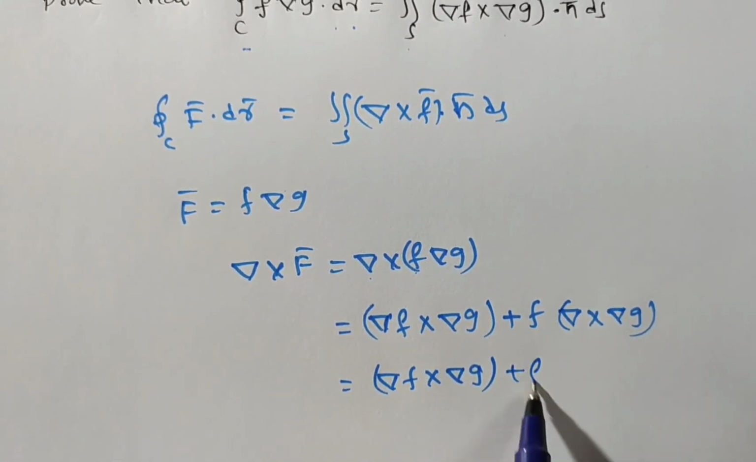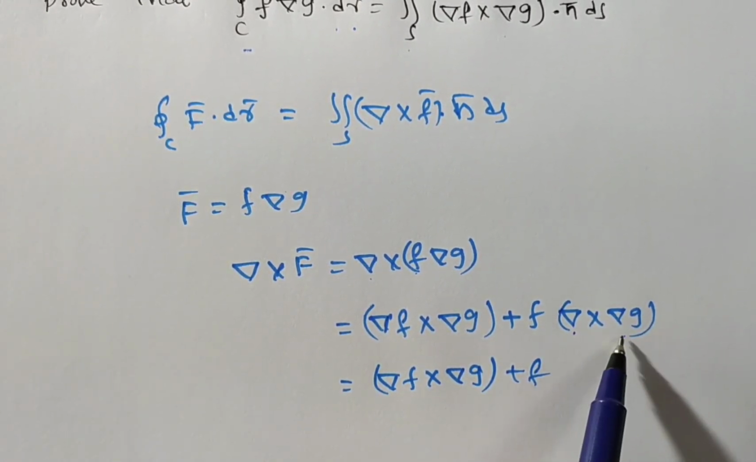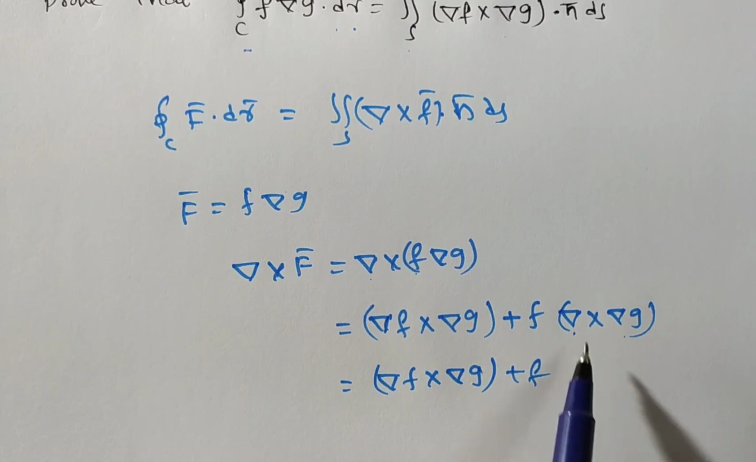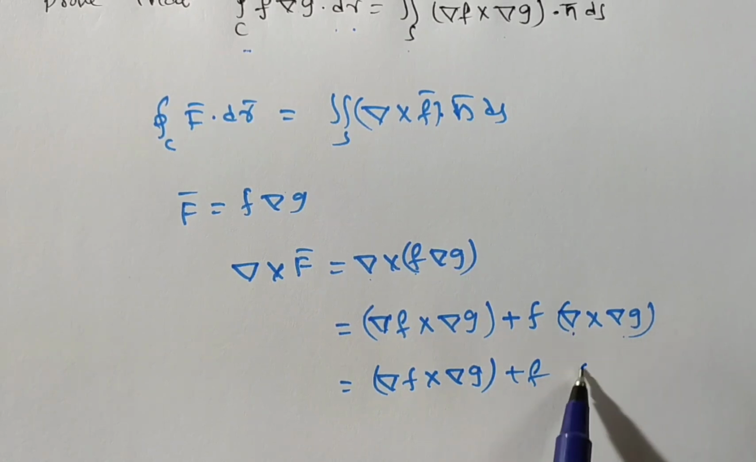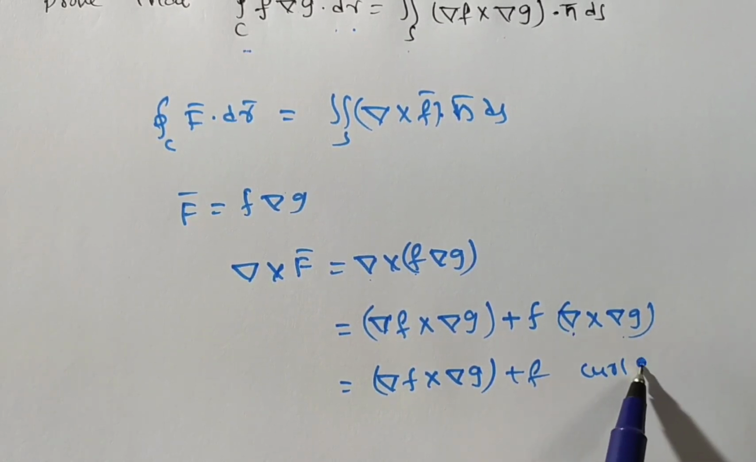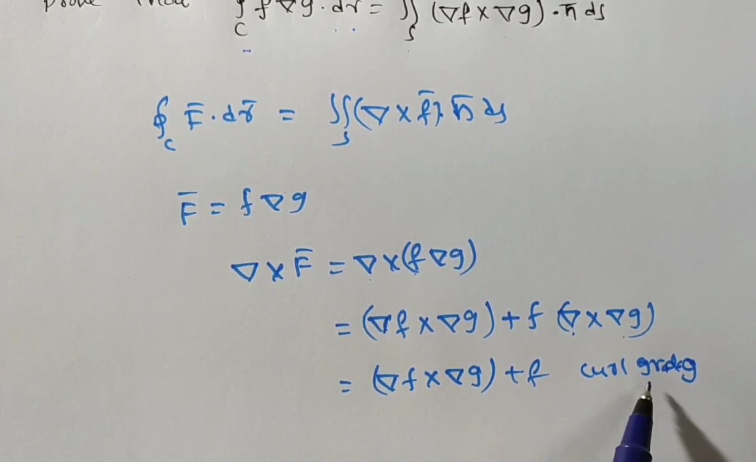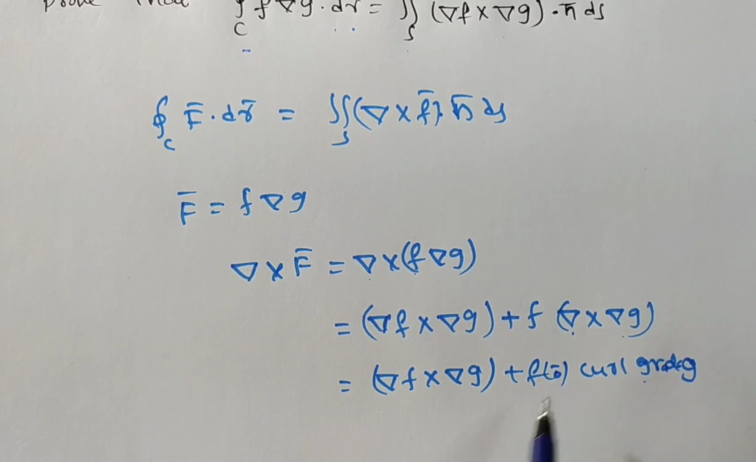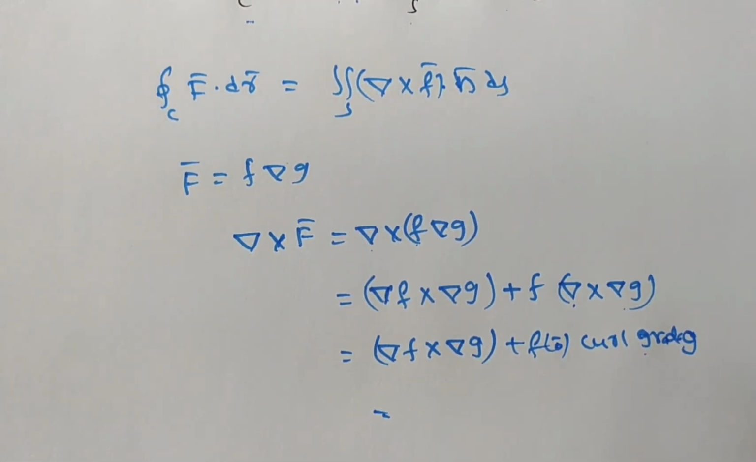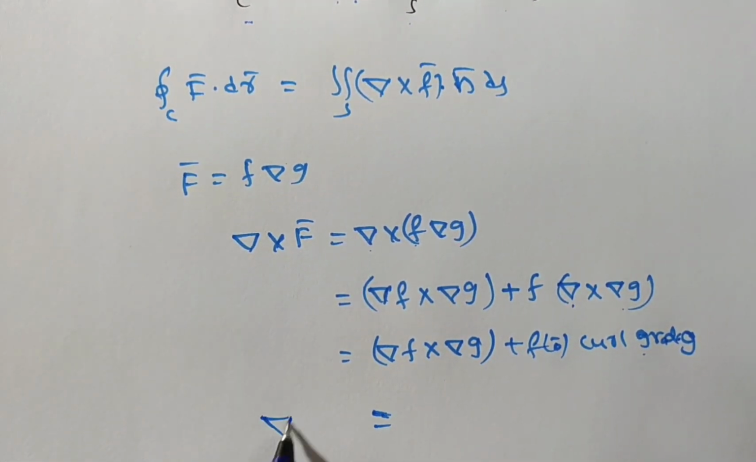Plus f into del cross del g. Del cross a vector is the curl, so this is the curl of del g, which is the gradient of g. What is the meaning of curl grad? It is 0 bar. So f into 0 bar is 0 bar only. Therefore del cross f bar is equal to del f cross del g.